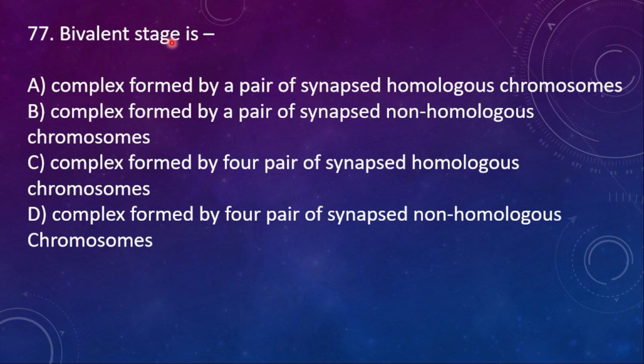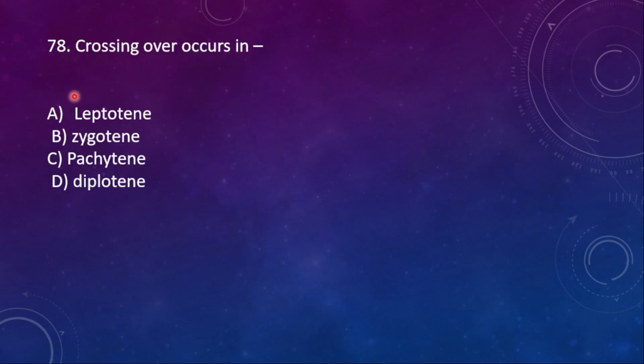77. Bivalent stage is A. Complex formed by a pair of synapsed homologous chromosomes, B. Complex formed by a pair of synapsed non-homologous chromosomes, C. Complex formed by 4 pairs of synapsed homologous chromosomes, D. Complex formed by 4 pairs of synapsed non-homologous chromosomes. The right option is option A, which is called the bivalent stage. 78.